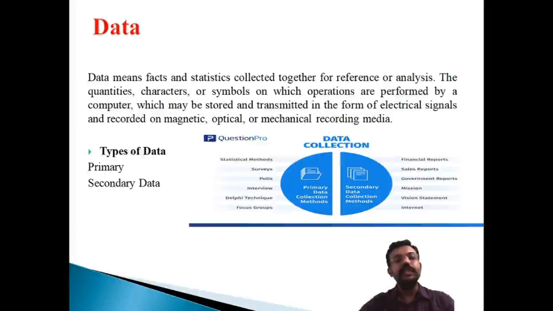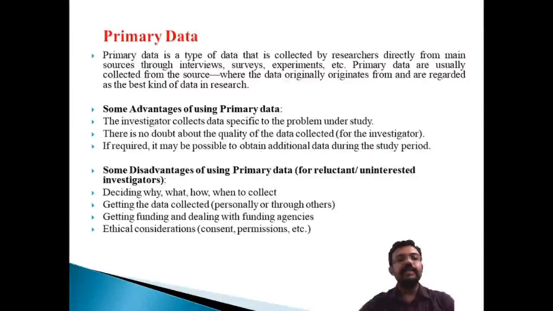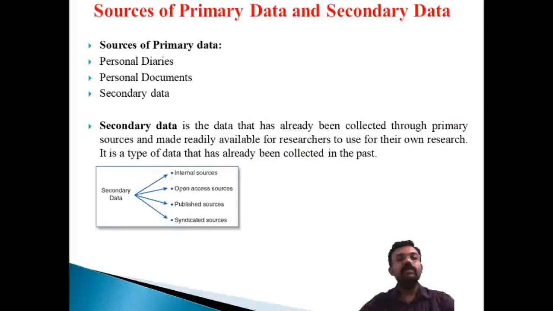It's logically recorded. And the data may be classified into primary and secondary sources. The primary data means first-hand information. When the researcher collects the information for the first time, that is known as primary data. These are the advantages and the limitations of primary data. And what are the important sources of primary data? The personal diaries and personal documents are important sources of primary data.